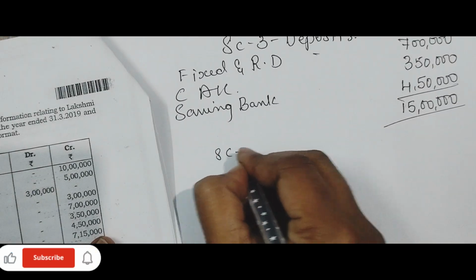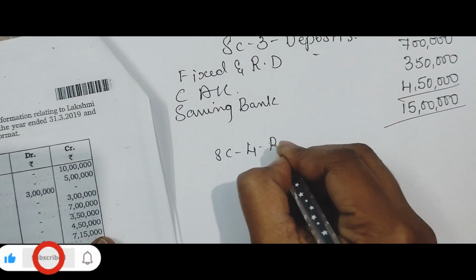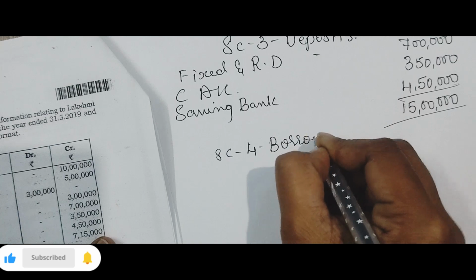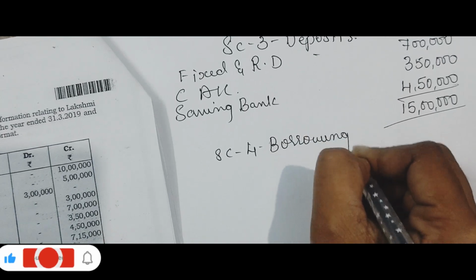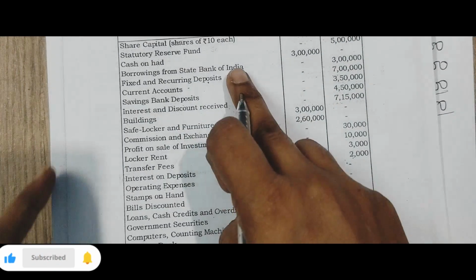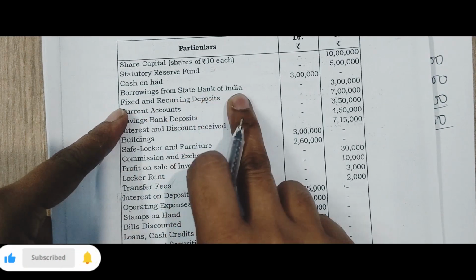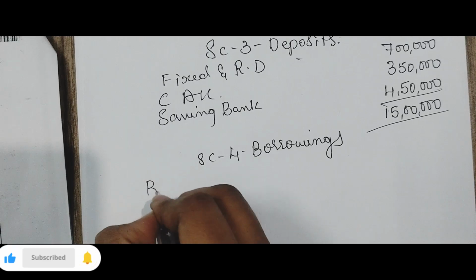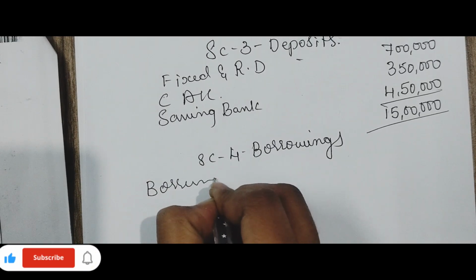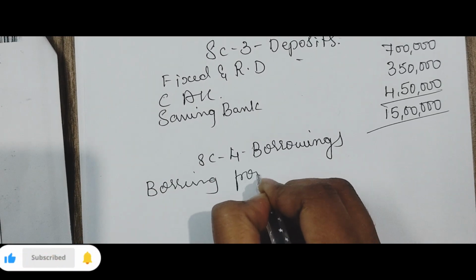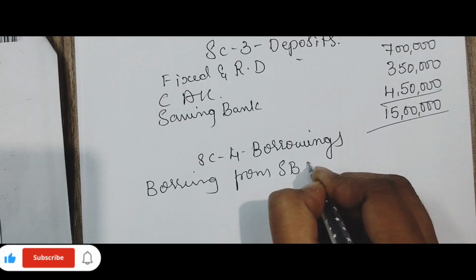Then schedule number 4, borrowings. What are the borrowings? Any borrowings? Yes, we have. Borrowing from State Bank of India 3 lakh. Borrowing from SBI.